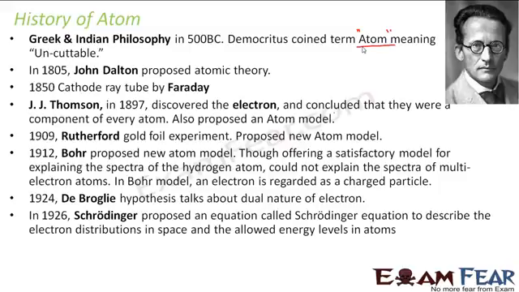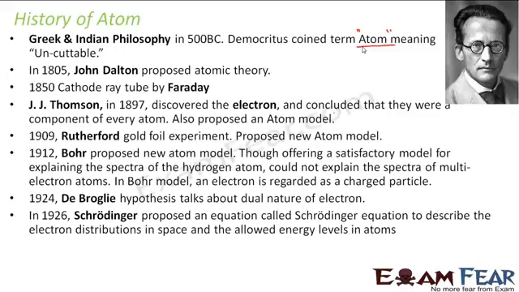As I told, Bohr's atomic model was quite successful. However, it had certain limitations. Those limitations were covered only by quantum mechanics. What is quantum mechanics? The branch which deals with the dual nature of objects. It says that every object which we see can behave as a particle, and it can also behave as a wave, depending upon the circumstance under which we are observing that particle, right? So Schrödinger was an eminent scientist in the era of quantum mechanics. Schrödinger gave an equation which described the electron distribution in an atom.